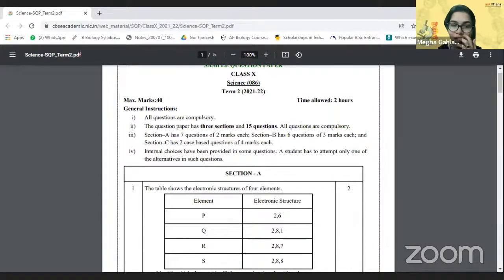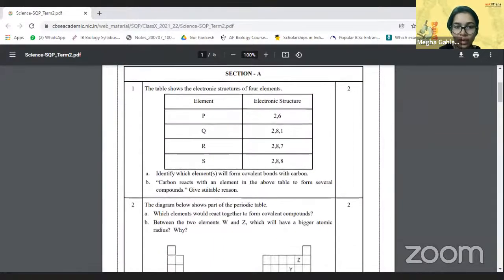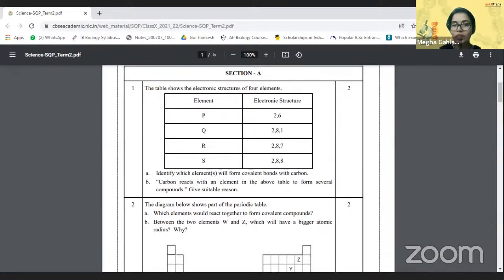So you will be getting 7 questions of 2 marks each, 6 questions of 3 marks each, and 2 questions of 4 marks each, right? So the questions would be somewhat like this. Let's say in section A, the table shows the electronic structures of 4 elements: identify which element forms covalent bonds, or carbon reacts with an element in the above table to form several compounds, give suitable reasons and all.